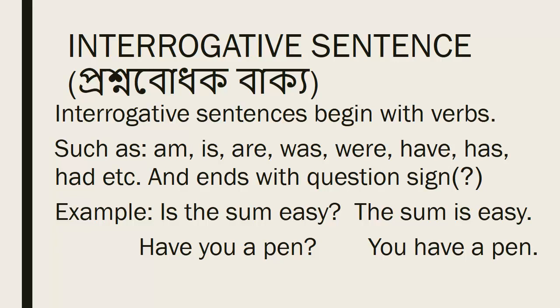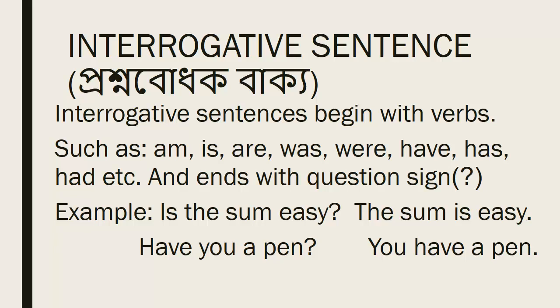Look at, you have a pen. Have here acts as a main verb. But to make a question, we have to put this main verb have at the beginning of the sentence. Have you a pen? And ends with the question sign. So it is very easy to identify an interrogative sentence.